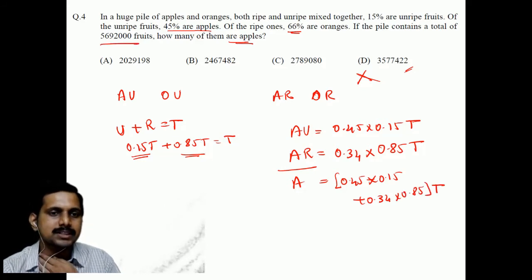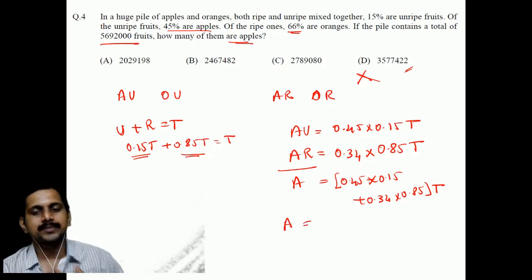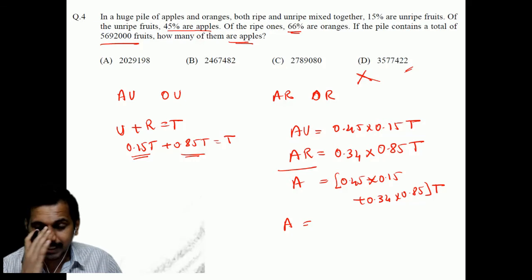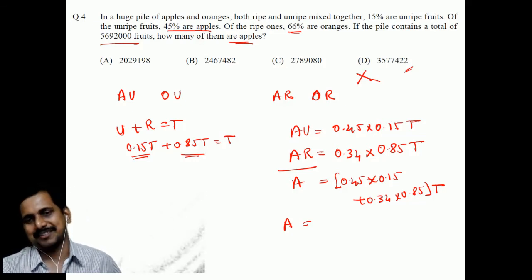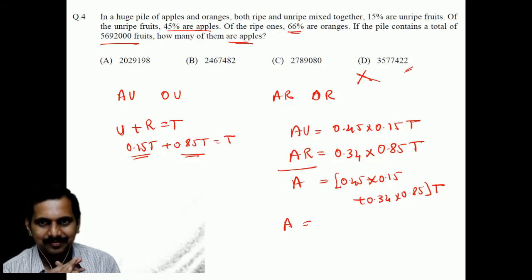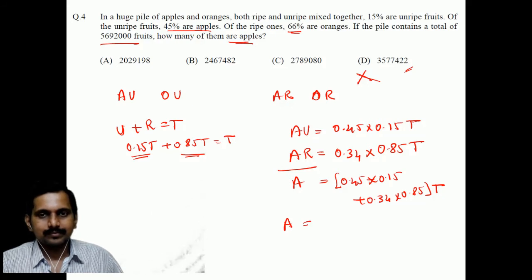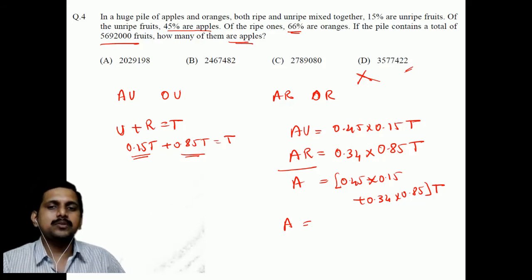Total number is given as this. Tell me what is the answer you get, students. What is the number of apples? Simple. Easy. Once the answer is known, it's easy, is it not? Until the answer is known, it's difficult. More and more problems we have to solve. Then only we will get the depth.